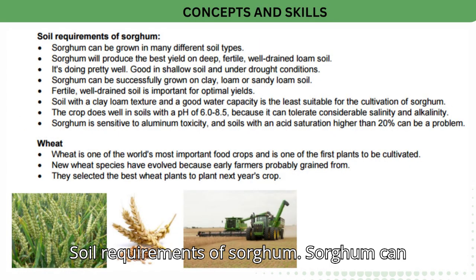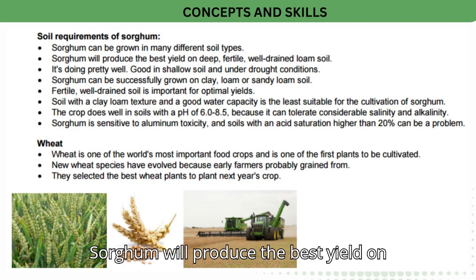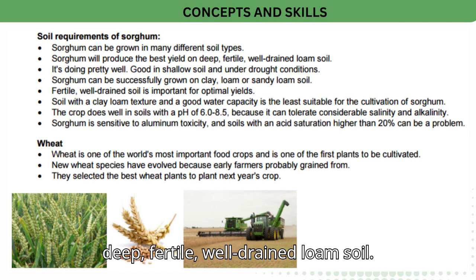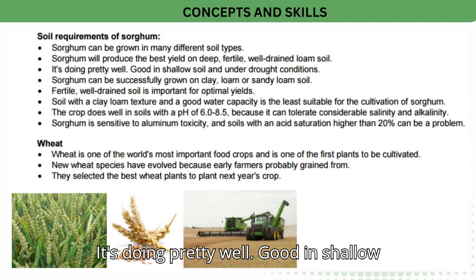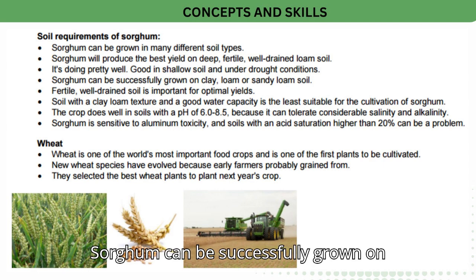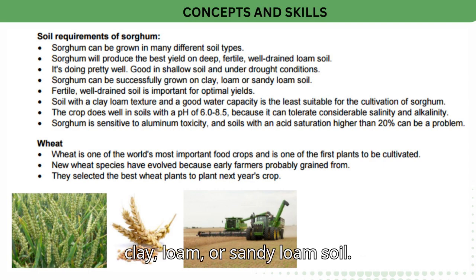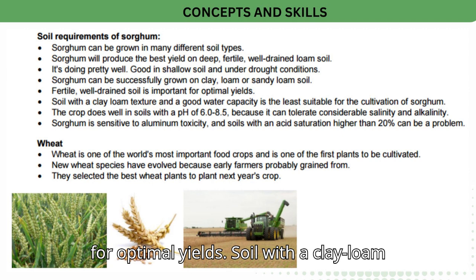Soil requirements of sorghum. Sorghum can be grown in many different soil types. Sorghum will produce the best yield on deep, fertile, well-drained loam soil. It also does pretty well in shallow soil and under drought conditions. Sorghum can be successfully grown on clay, loam or sandy loam soil. Fertile, well-drained soil is important for optimal yields.